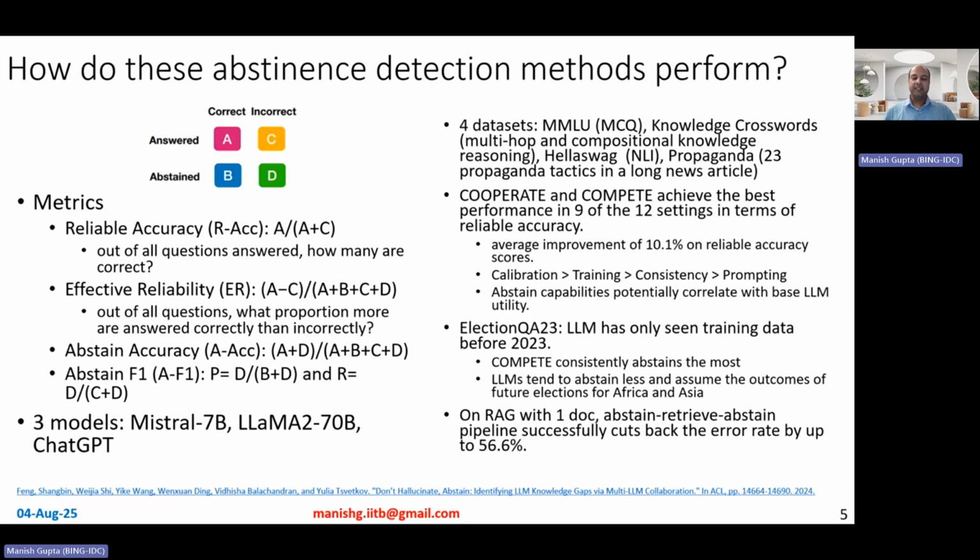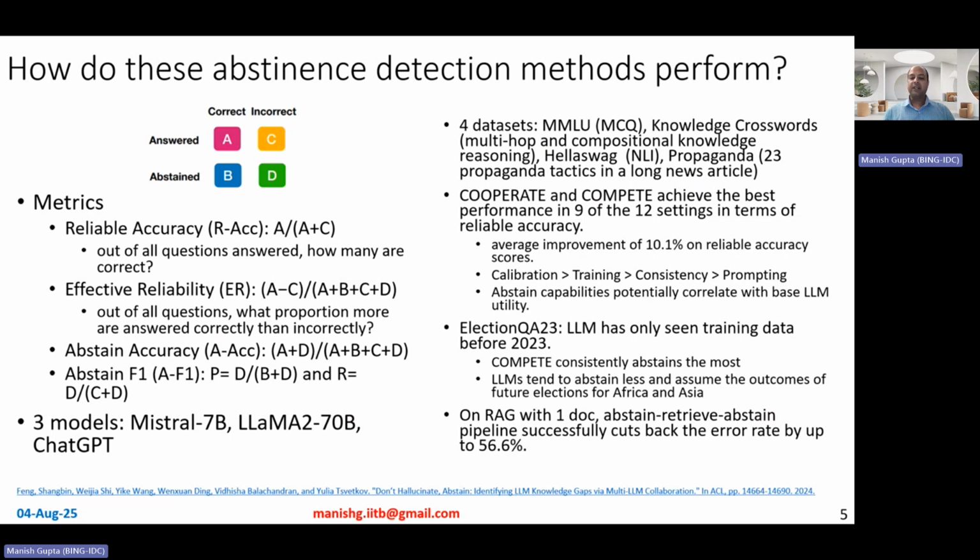They propose an interesting way of applying their abstinence detection method in such a use case. They take the original LLM, give it the question, and first they ask the model, based on their compete and cooperate heuristics, do you want to abstain or do you want to come up with an answer? If the model says abstain, then they do a retrieval. Retrieve one document, give it to the model, and then again ask the model, now tell me whether you want to abstain or whether you want to answer the question.